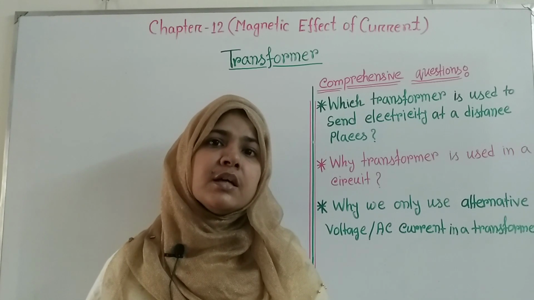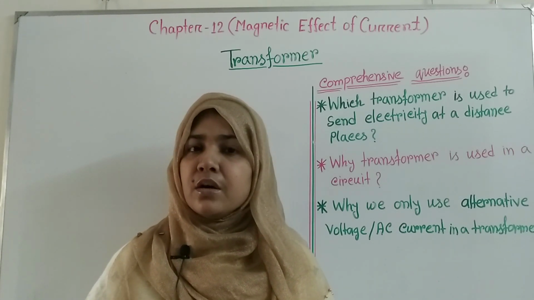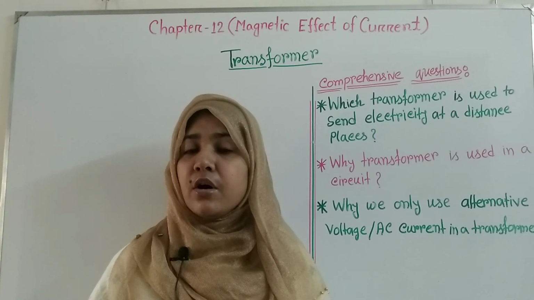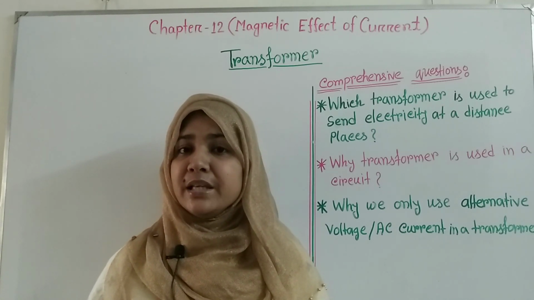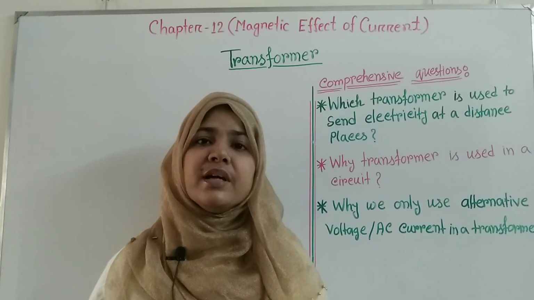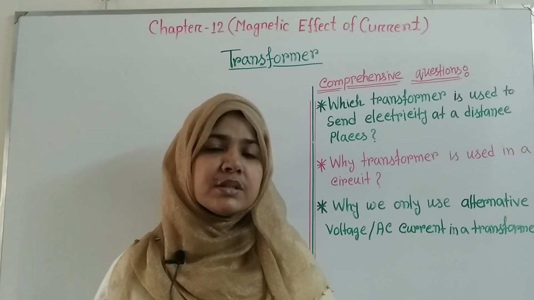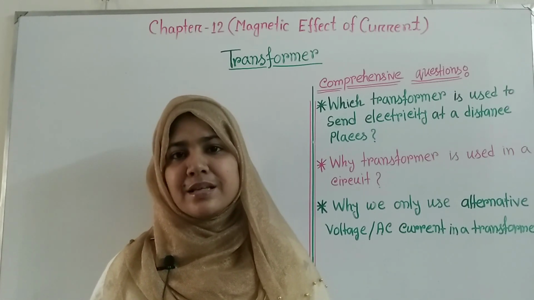A transformer is a device which can control the amount of current or voltage. So by using a transformer in any electrical circuit, we can prevent our circuit from being destroyed. That's why we use a transformer in an electrical circuit.